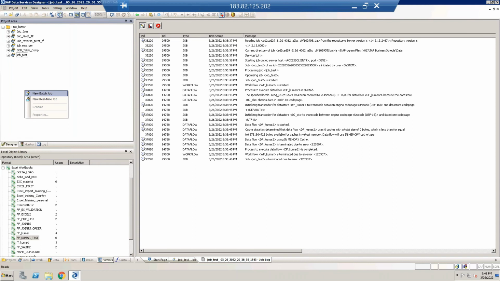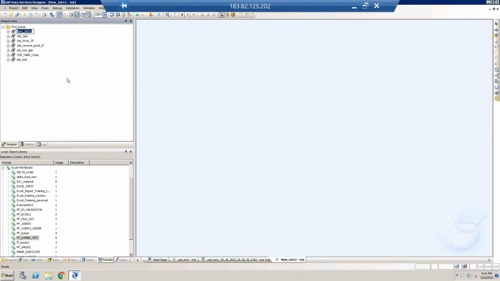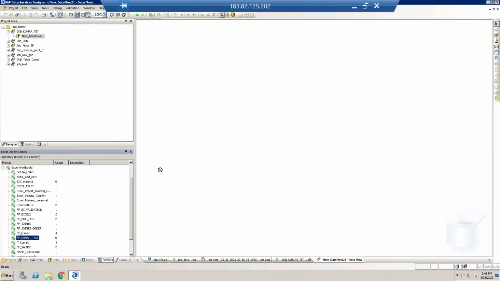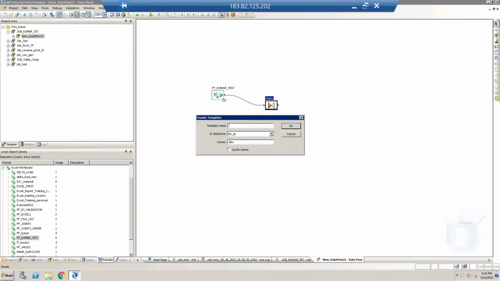That is for real-time purposes. I'll explain all this in detail in the coming days. But as a sample, I'm just dumping the data into one table.